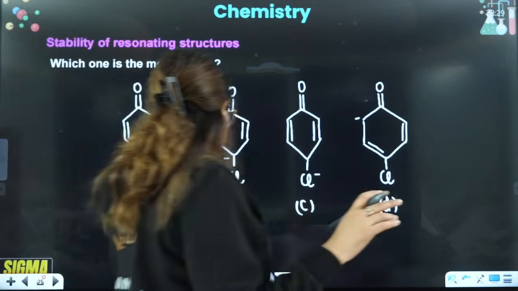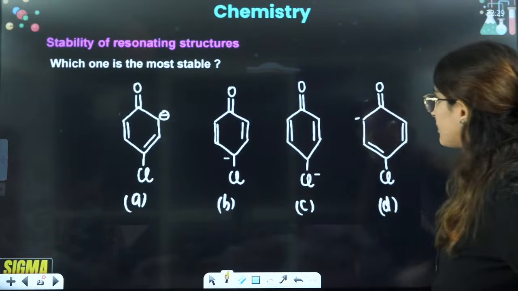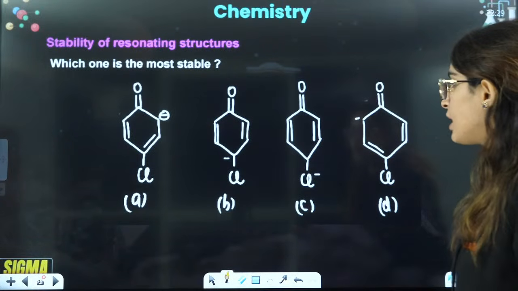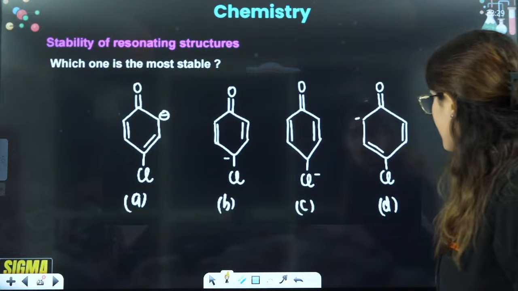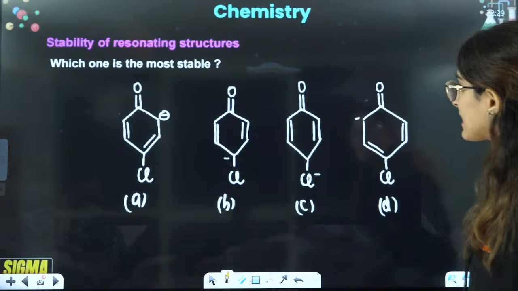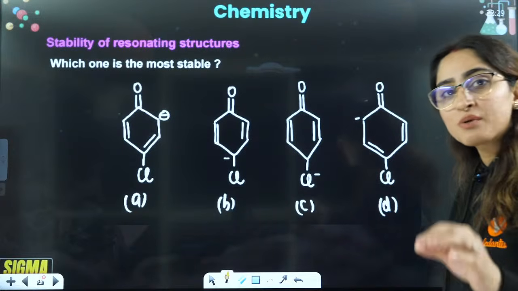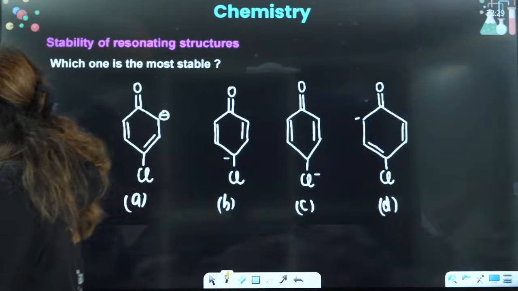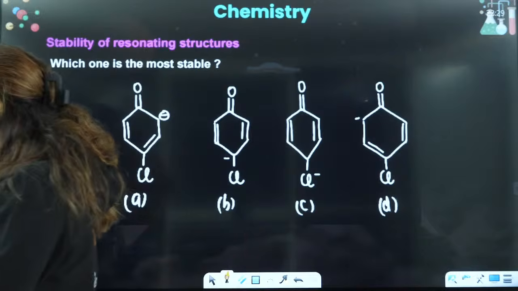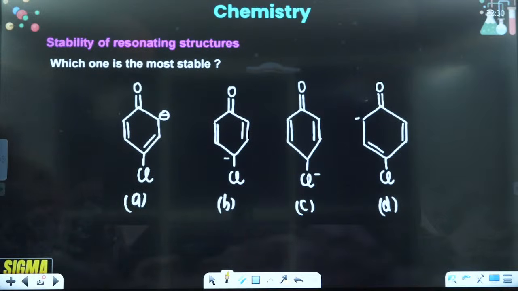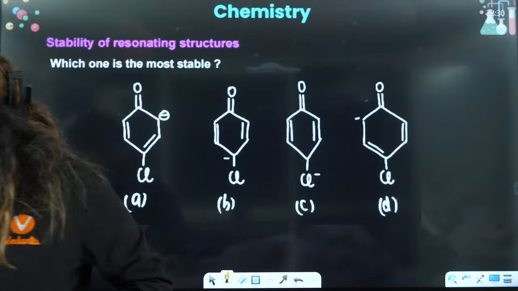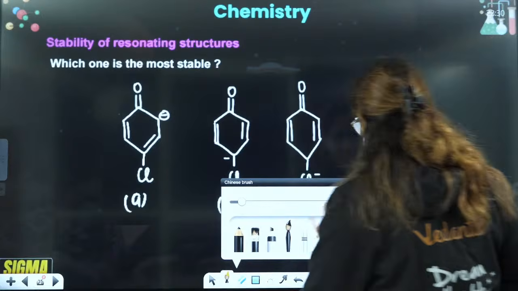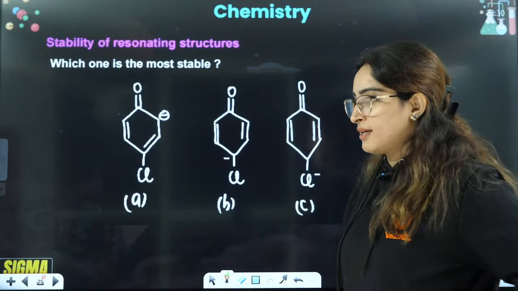Which one is the most stable resonating structure here? Who will tell me about this? Firstly, tell me, is there any resonating structure which is neutral? Whenever we talk about the resonating structures of the same molecule, firstly we see which one is neutral. Is there any resonating structure that is neutral here? Tell me, guys, wake up and tell me.